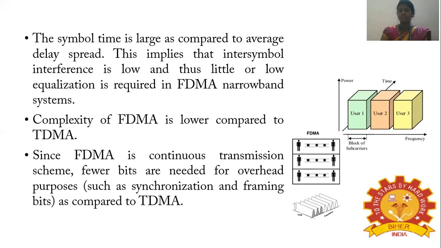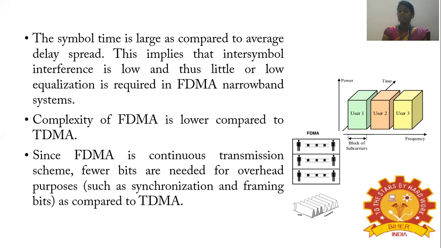The intersymbol time is very large when compared to the average delay spread. So this implies that intersymbol interference is very low, and little or low equalization is required in the FDMA narrowband system. Also, the complexity of the FDMA system is very low compared to TDMA.